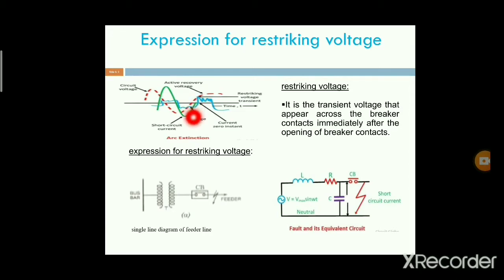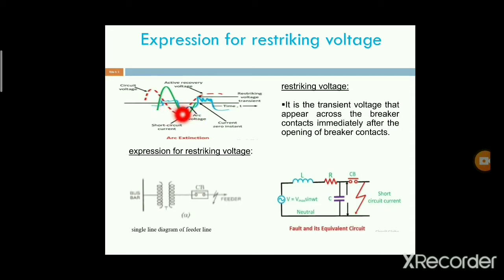In that case an arc is struck between the fixed and the moving contacts. At the instant of this arc, we measure the voltage. That voltage is known as the arc voltage.